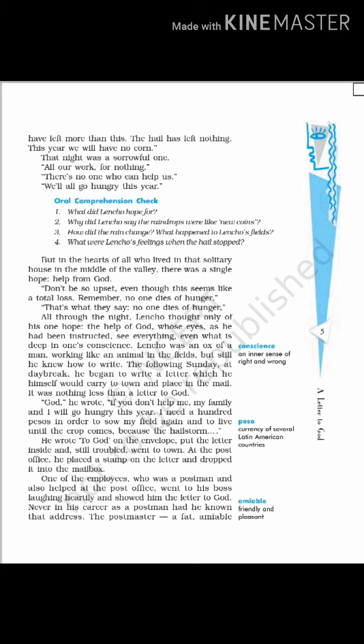That night was a very sorrowful night for Lencho's family. Though everybody tried to pacify each other, everyone knew that it would be very hard for them as all their corn had been destroyed. Though Lencho was an ox of a man, that is, he worked hard in the fields like an animal, yet he knew how to write. So the following Sunday, he decided to write a letter to God, saying that if God doesn't help him, his family and he will go hungry.